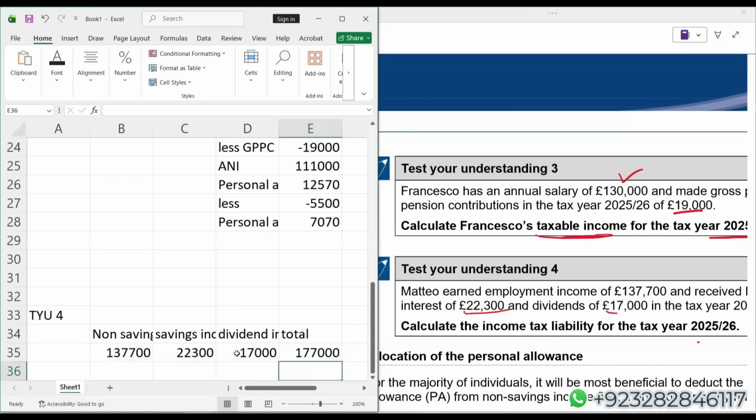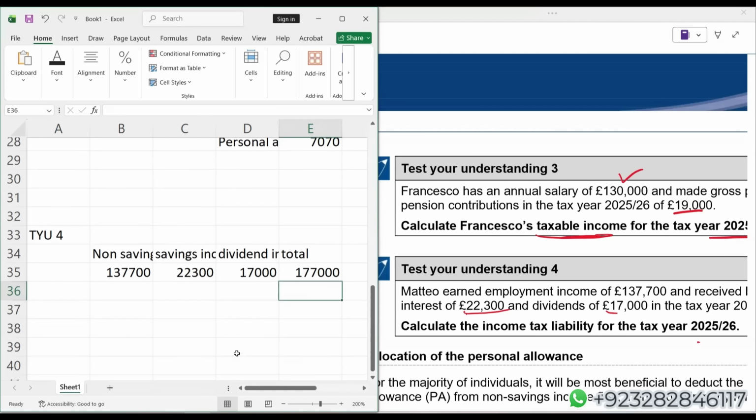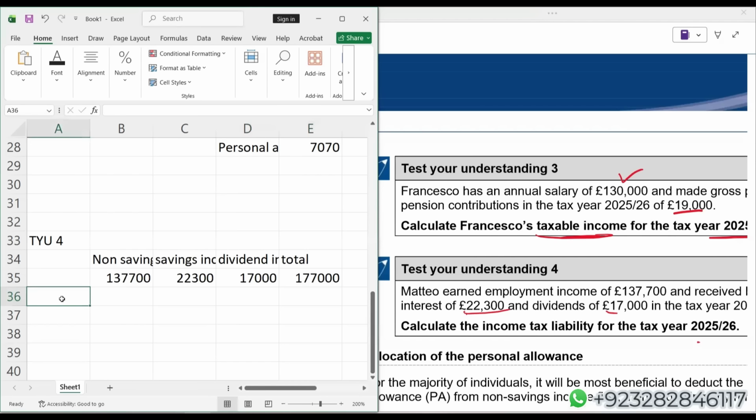Let's take the total. Student, you can see that total is 1,77,000, which is far more than 125. So let me do one thing. Less personal allowance bracket. We'll mention for our examiner that ANI is more than 125,140.